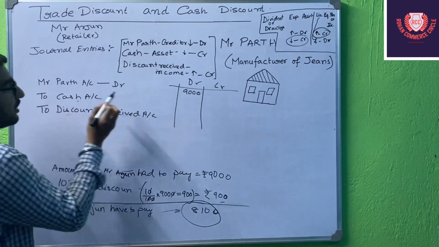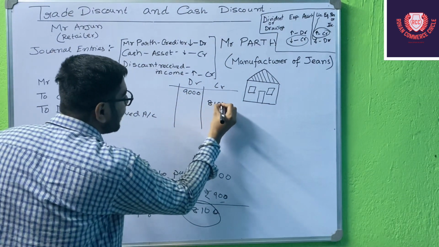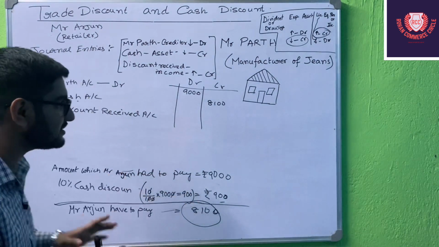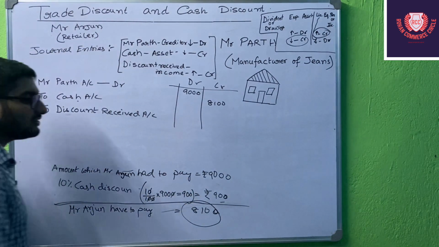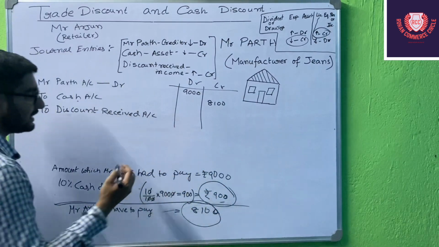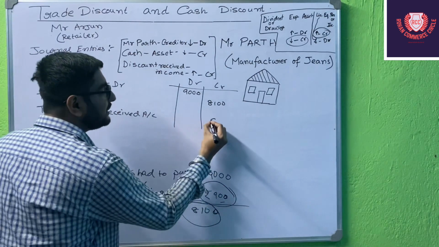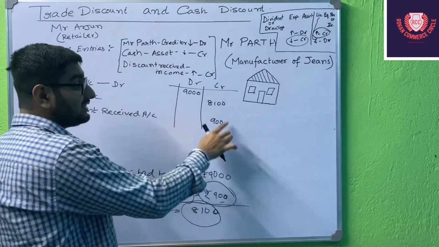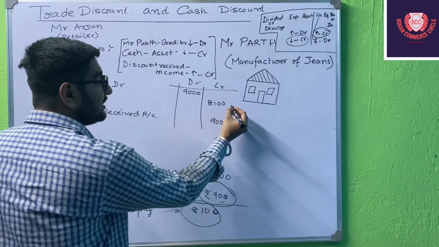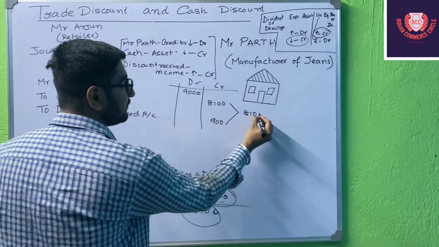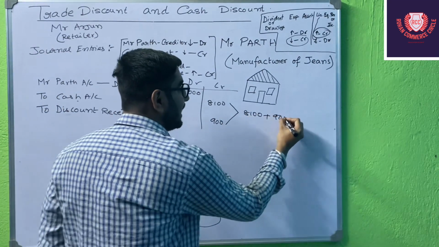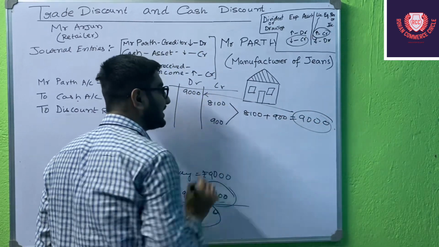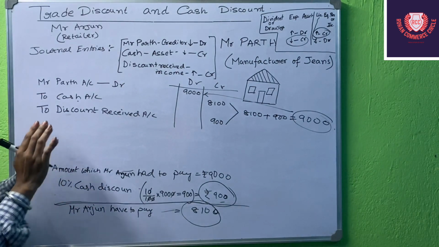So the cash account will be 8,100. And how much discount we have received as cash discount from Mr. Parth? That was rupees 900. So to discount received will be 900. And just check it, students, that the debit and the credits are equal or not. See, 8,100 plus 900, it will be 9,000, which is equal to the debit. Okay, so debit is always equal to credit.